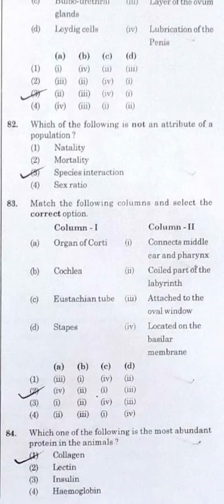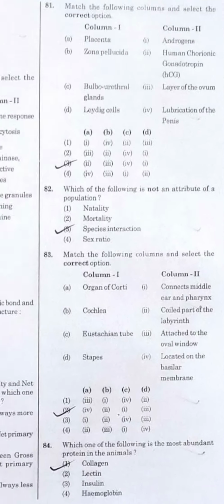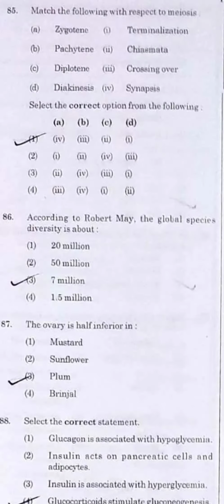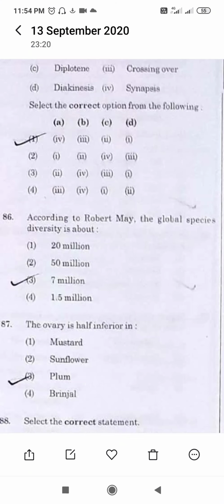Question number 84. Which of the following is the most abundant protein in the animal world? Hopefully you do know. My students always know this, that the most abundant protein in the animal world is collagen, whereas the most abundant protein in the plant world is rubisco.